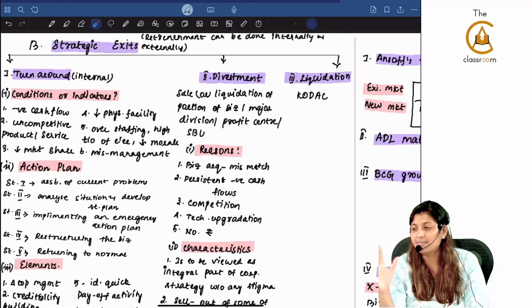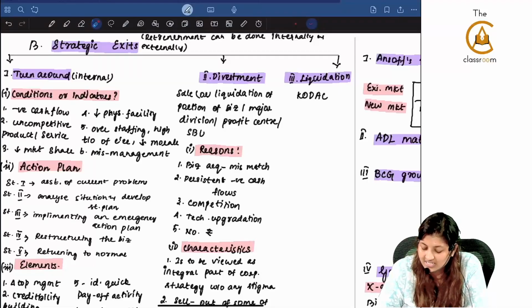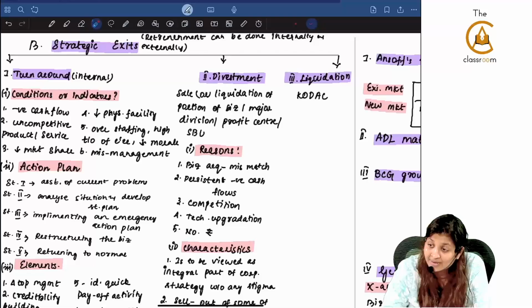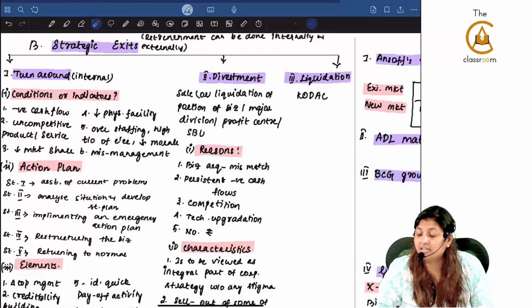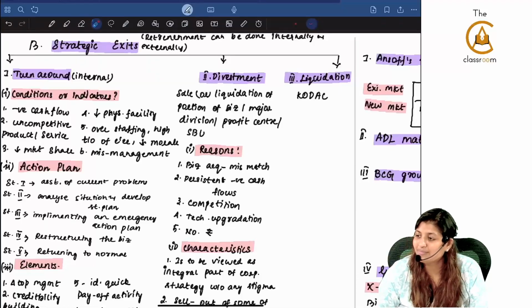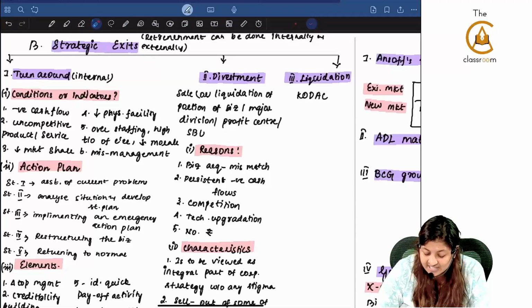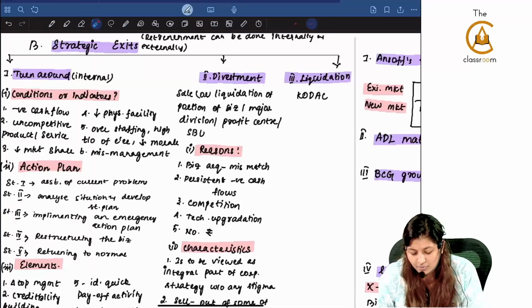What is the action plan? 5 stages are there, yes or no? Stage number 1, assessment of the current problem. Stage 2, analyze the situation and develop a proper plan. Stage number 3, implement the emergency action plan. Here they'll talk about bleeding. Immediately you have to stop the wound from bleeding, all those things. Implement the emergency action plan. Restructuring the business and returning to normalcy.